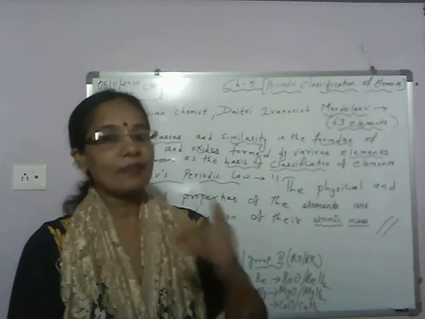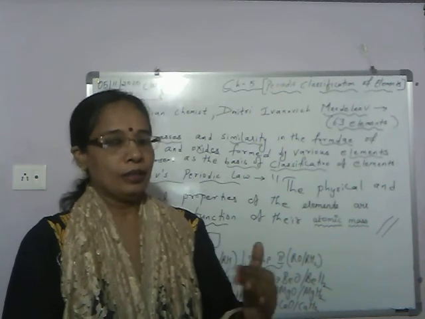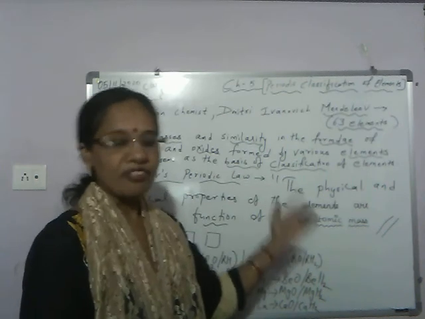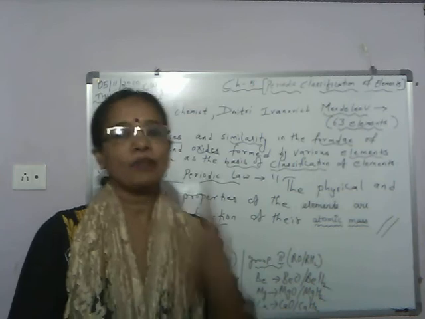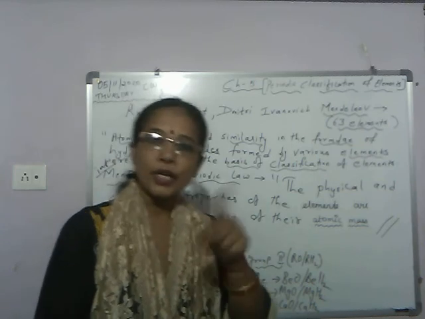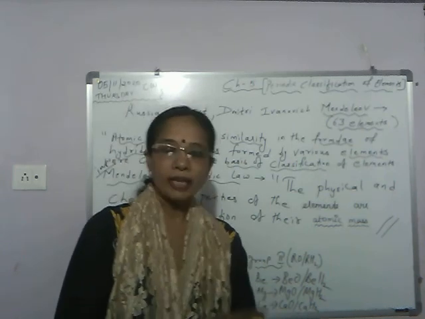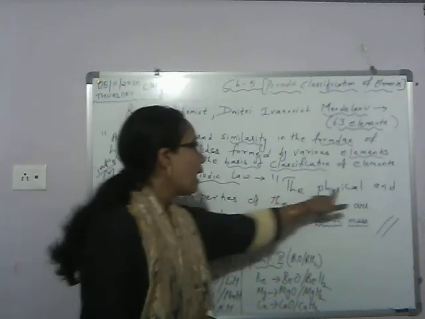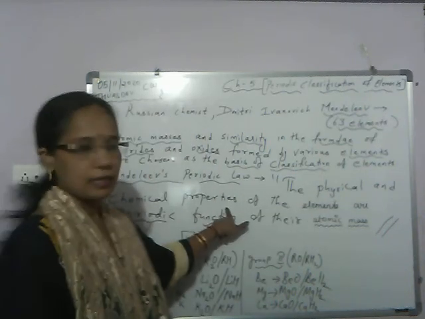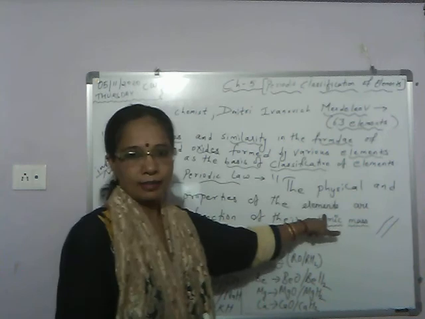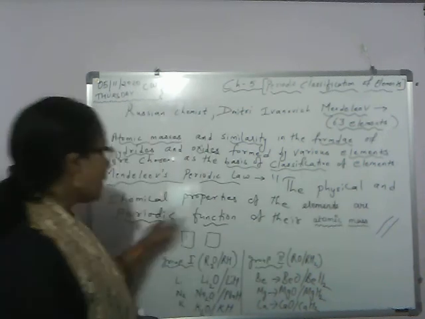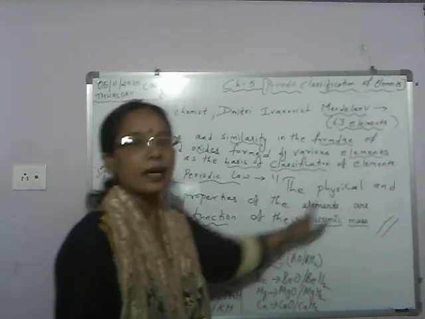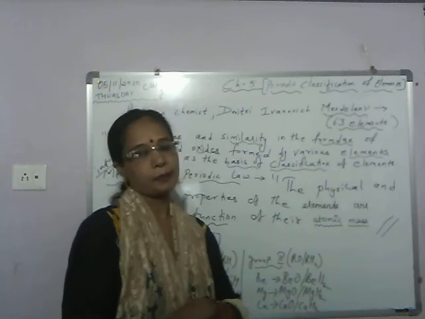And what is Mendeleev's periodic law? According to this law, the physical and chemical properties of the elements are a periodic function of their atomic masses.